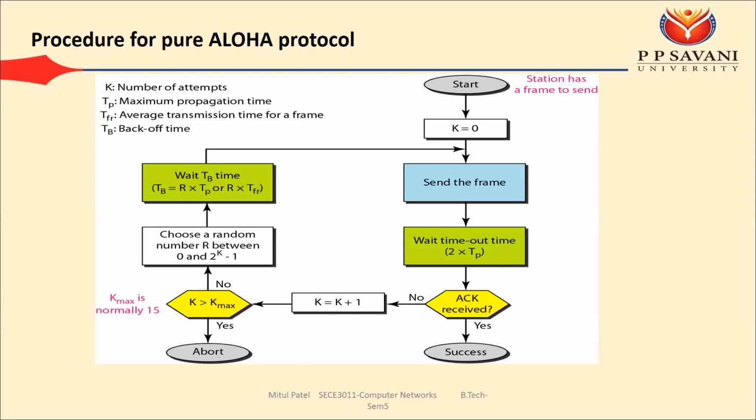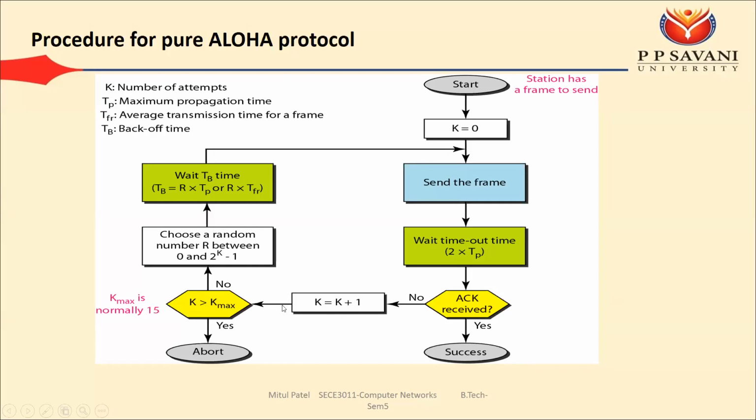If the acknowledgement arrives within 2 into TP time, then we can say that our frame is correctly received, and our transmission is successful. But if the acknowledgement does not arrive in the 2 into TP time, then what do you have to do? You need to go for the second attempt. That's why the k value is increased from 1. So k equals k plus 1.